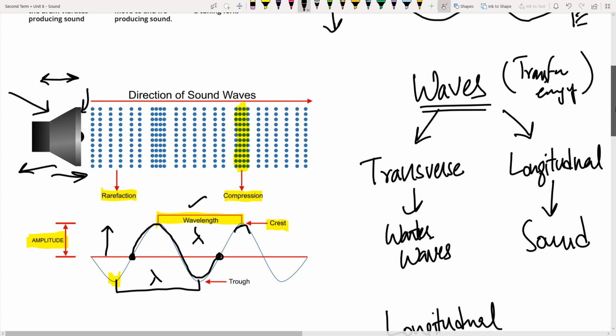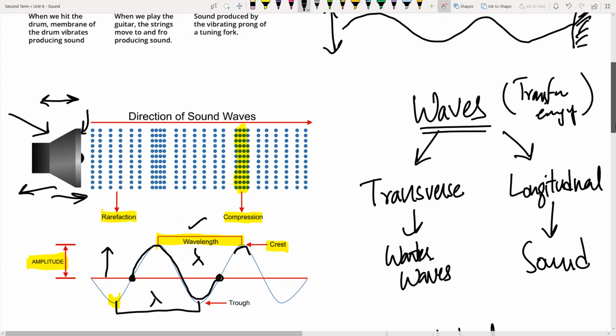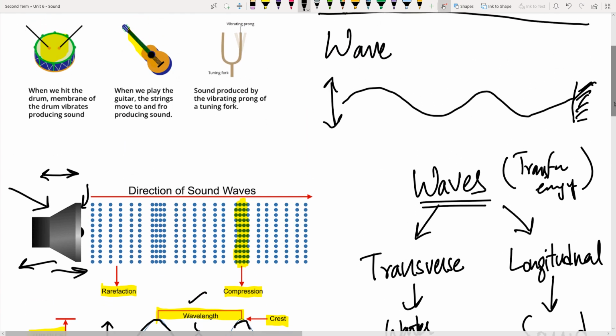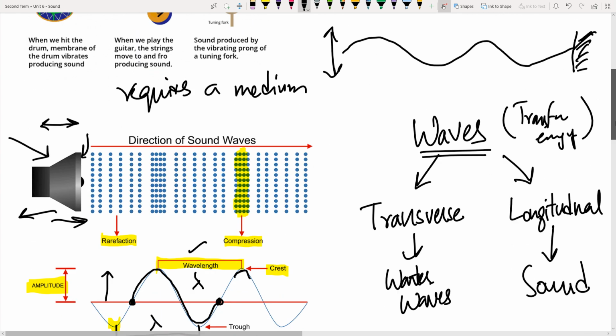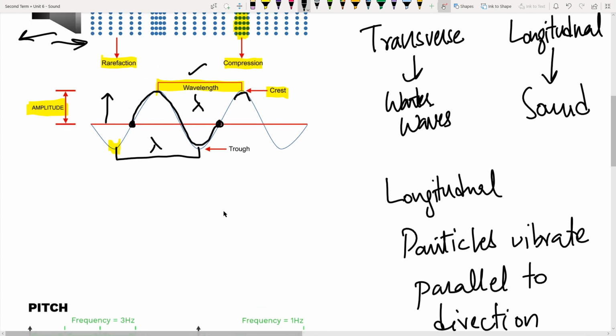For sound, it is very important since it's a mechanical wave, so it requires a medium. A very simple example: let's say we have a jar, and in that jar I put a ringing bell. The bell is going to ring.